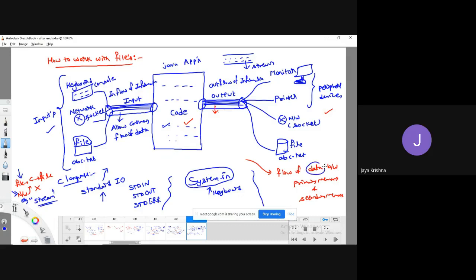Data can be in the form of bits, or in the form of bytes, or anything. That depends upon the type of logic that we are writing. Simply to make it understood, a stream is used to move data from one place to another place. That's it.